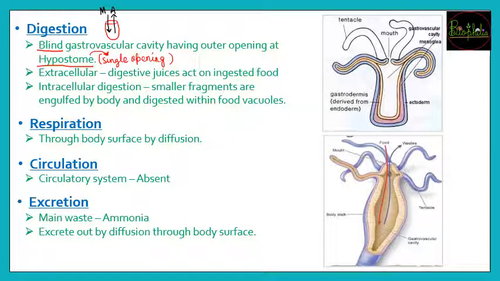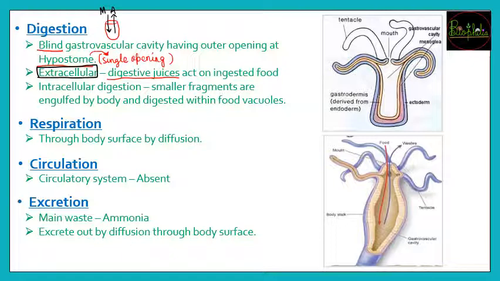Now digestion, once the prey has been captured and entered into the gastrovascular cavity में आने के बाद, first of all the organism which has been captured, उसके ऊपर बहुत सारे digestive juices release किए जाएंगे, and once inside the cavity the digestive juices have been started to act, that means it is going to be the extracellular digestion.